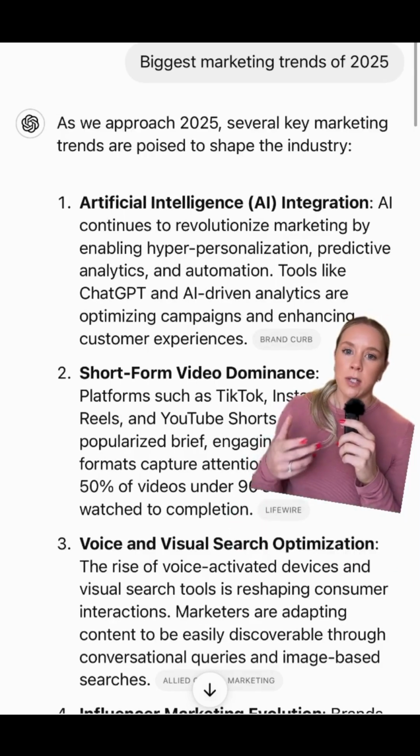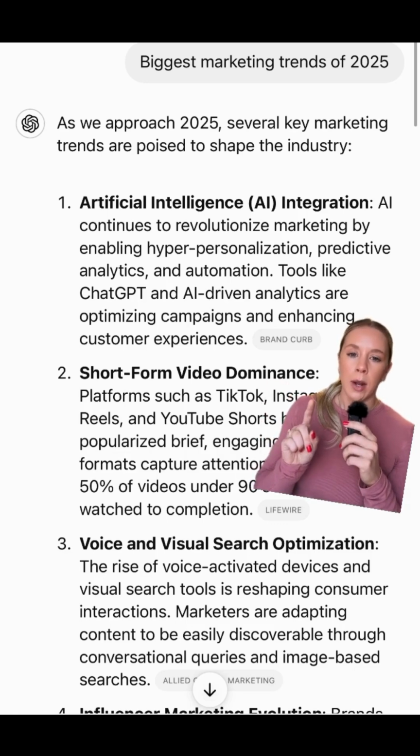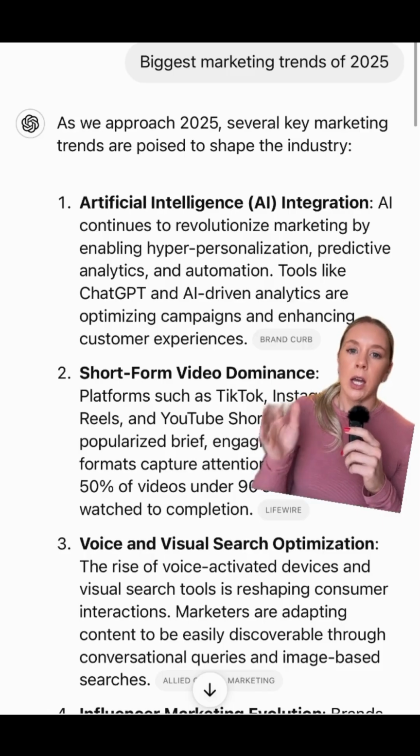So I first started with just something, this is just kind of a test, biggest marketing trends of 2025. You can see it at the top. And I did this in the search function. So if you go into ChatGPT now, you can actually click the little world button. It turns blue, and that turns it to SearchGPT versus just ChatGPT. So I put this in.